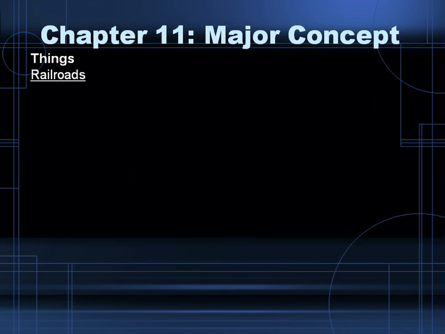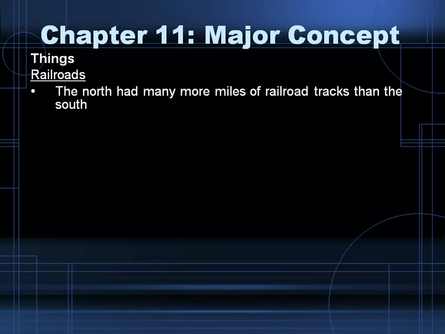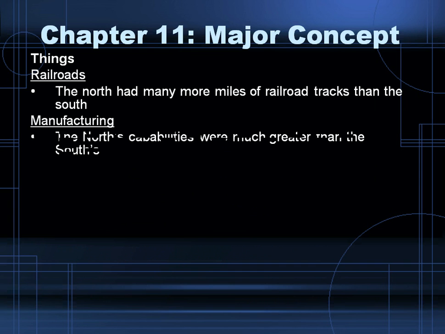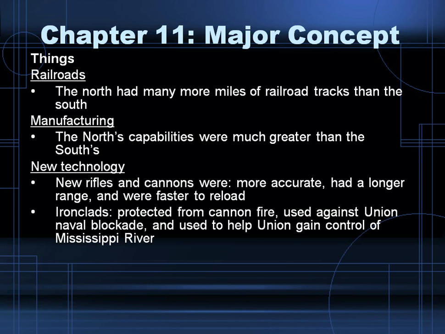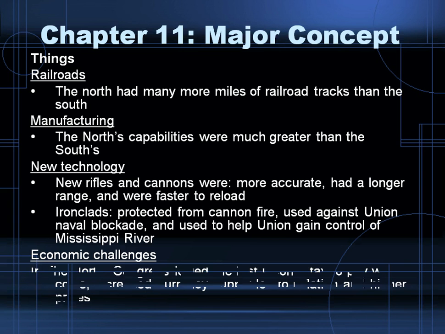How did things impact the Civil War? Railroads. The North had many more miles of tracks. Manufacturing, many more factories and capabilities. New technology: rifles, cannons, and ironclads. The new technology meant that many thousands of people died because the new technology was much more efficient in killing people. And then finally, economic challenges that they faced.